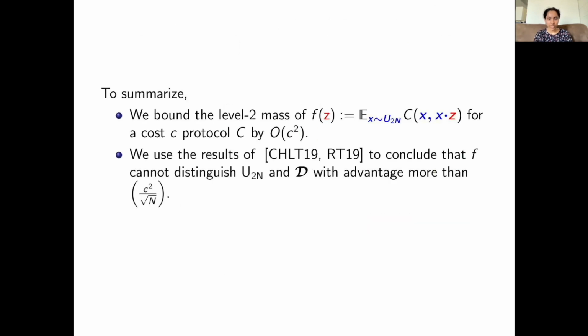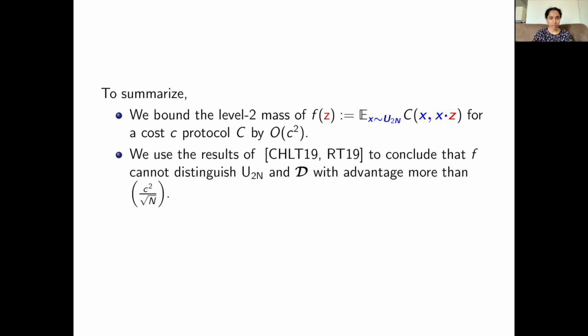To summarize what we did, we considered this function f of z, which is obtained by taking a convolution of low-cost communication protocols. We bounded the level 2 Fourier mass of that function, and we use existing works to conclude that this function cannot distinguish between the uniform distribution and the correlation distribution with considerable advantage. And these two facts together gave us the lower bound on the communication complexity.